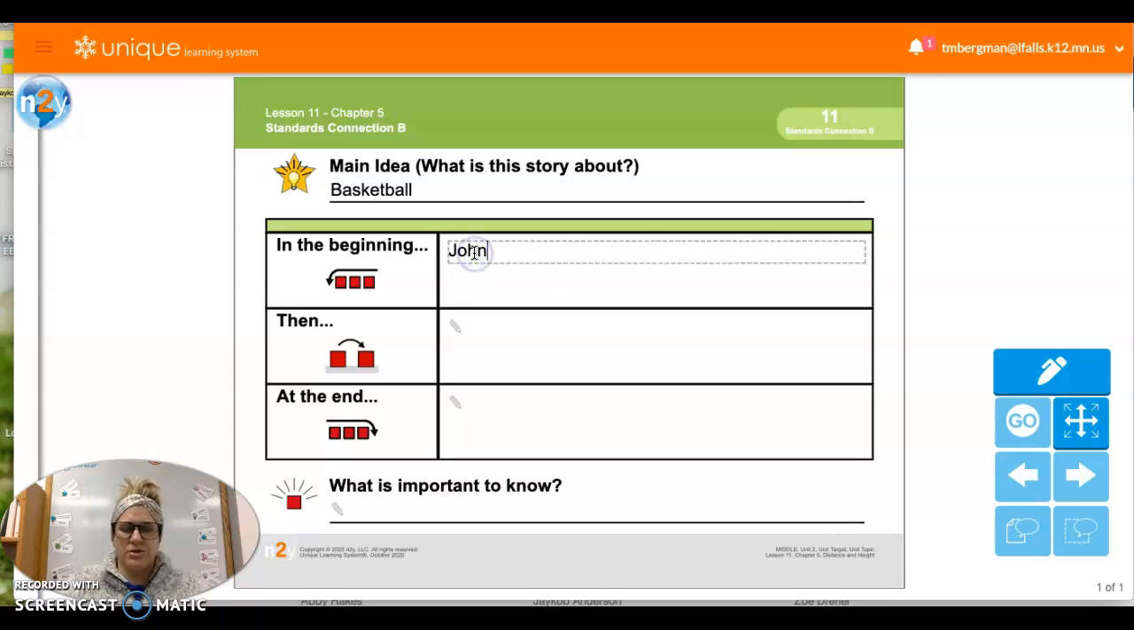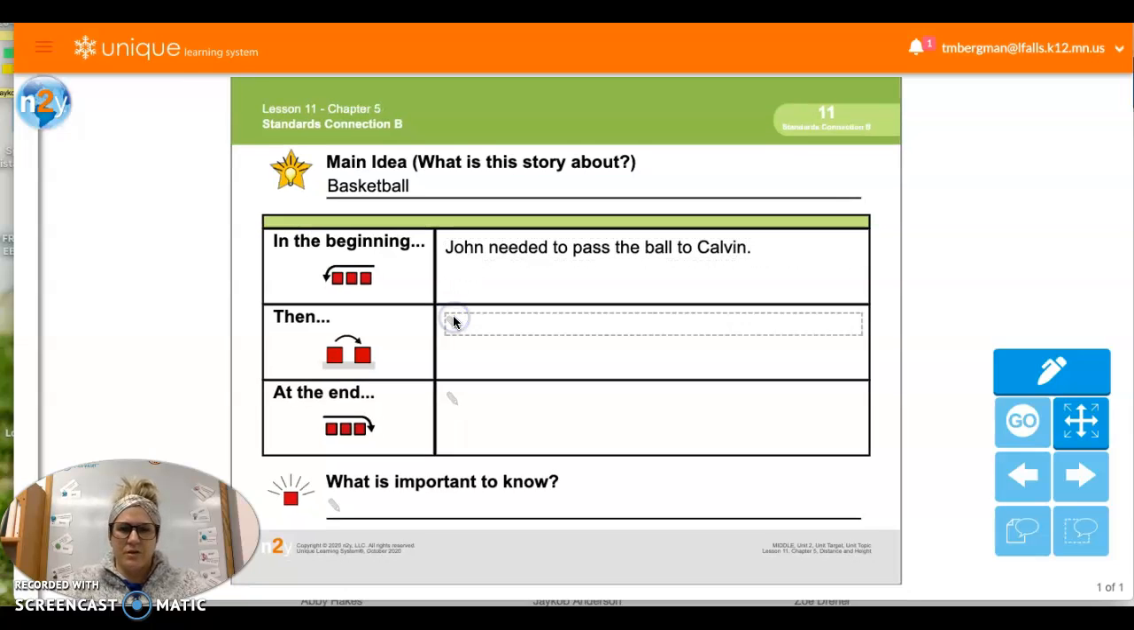What did John need to do? He needed to pass the ball, right? Needed to pass the ball. To who? Ooh, bonus question. To who? To Calvin. Okay, so how did he do that? So he knew what he needed to do, but what did he need to use? He needed to use a lot of force, right? So John used force to throw the ball far, right?